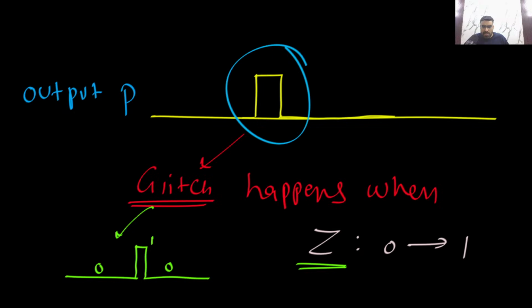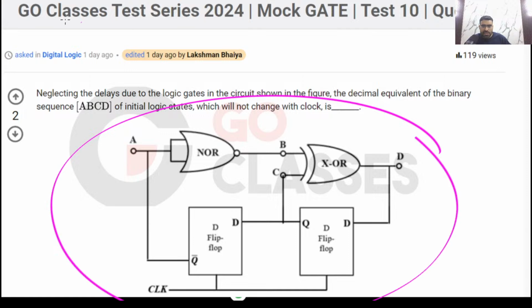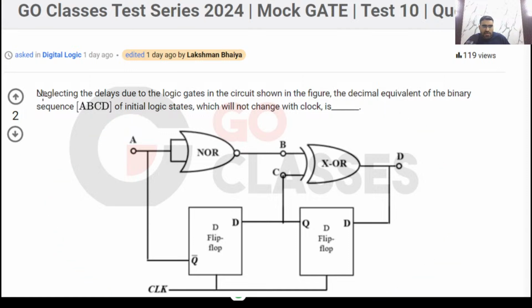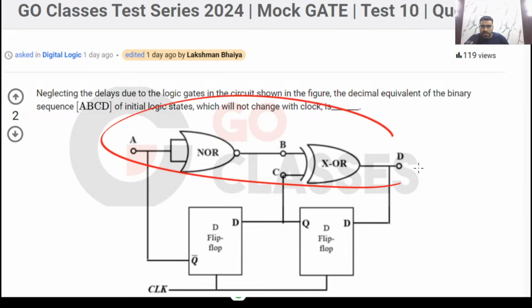I hope you understood this explanation. Now let's solve this question. This is another digital logic question. You can see this circuit is already given to you. The question is asking, neglecting the delays due to the logic gates. So basically don't worry about the logic gates delay, or I can say the delay is basically 0. The propagation delay of the logic gates is 0. You neglect the delays due to logic gates.